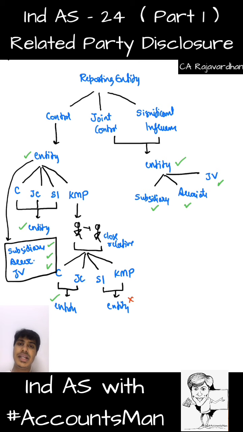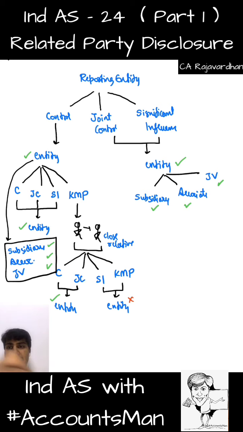So, for a reporting entity, if it is controlled by any entity, that entity is our related party. Further, if that controlling entity has any subsidiary, associate, joint venture, such entity is also a related party. Further, if you have been jointly controlled or significantly influenced by an entity, such entity is a related party. Further, if such entity has a subsidiary, an associate or a joint venture, such company also becomes our related party.